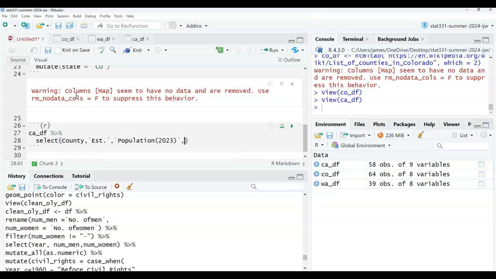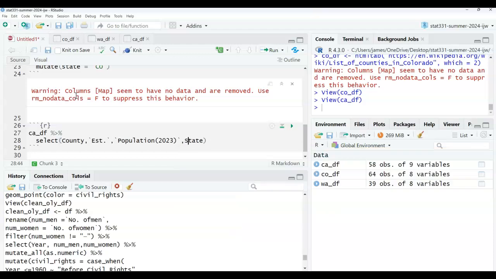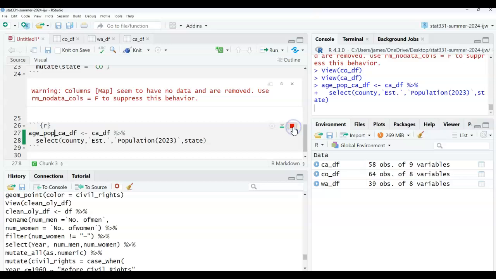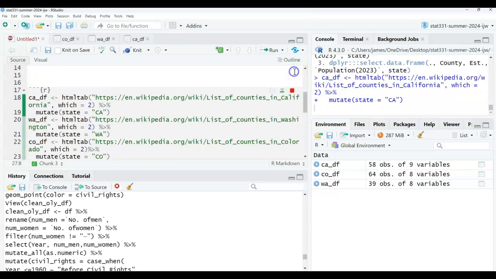I'm going to rename that one, okay? And then I'm going to get state. Did I use lowercase s? Okay, I probably did. And I'm going to say mod, as in the first modification to my California DF. So this is me actually delineating names of my data frames intentionally. Or maybe not modification, let's say pop age pop CA. Yeah, that's a better data frame name. Okay, what error did I get? It's probably because I didn't create the variable state yet.